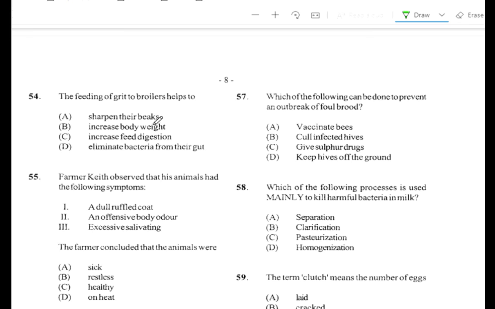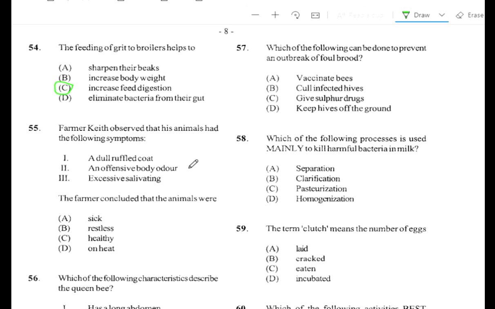Question number 54. The feeding of grit to broilers helps to A. shorten the beak, no. B. increase body weight, no. C. increase feed digestion, yes. What happened? The broilers, chickens, they don't have teeth. So when they get the stones or the grit, it will stay in their gizzard, and that will help to grind the food.